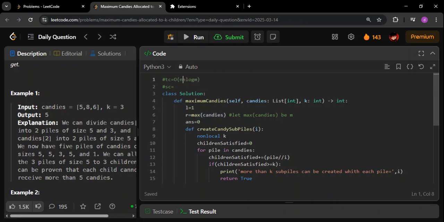n plus n log n. But since n log n is a bigger term, you can remove the n basically. Because remember, in big O notation we are always going for the max. We are always going for the worst. So you can remove the n in this case. As simple as that.